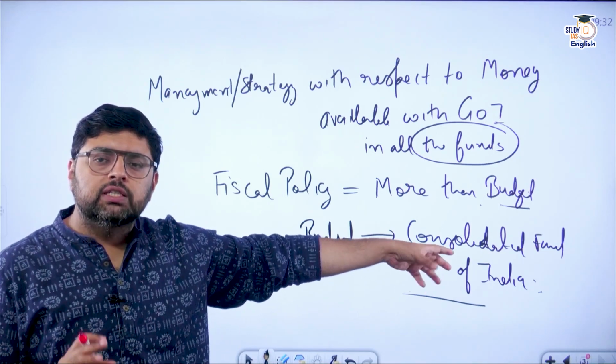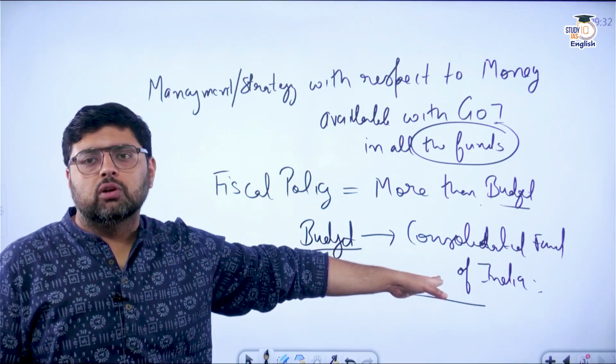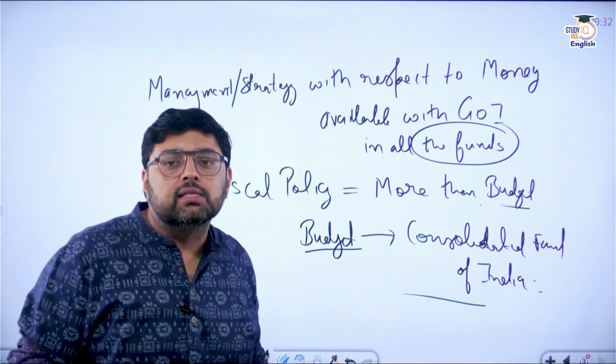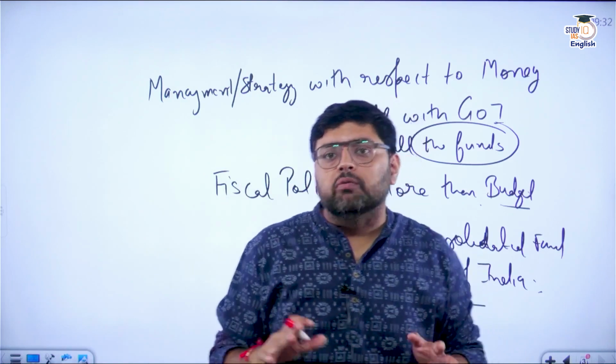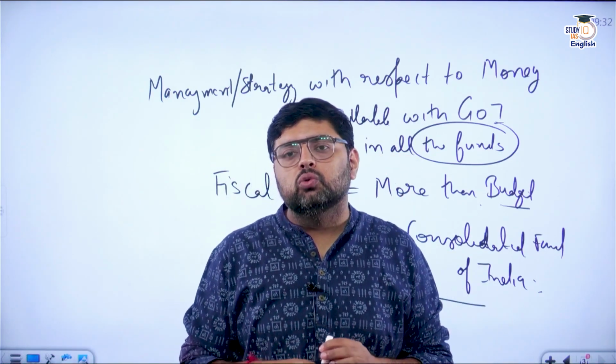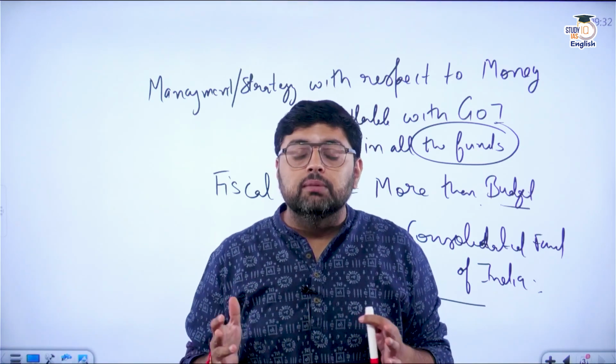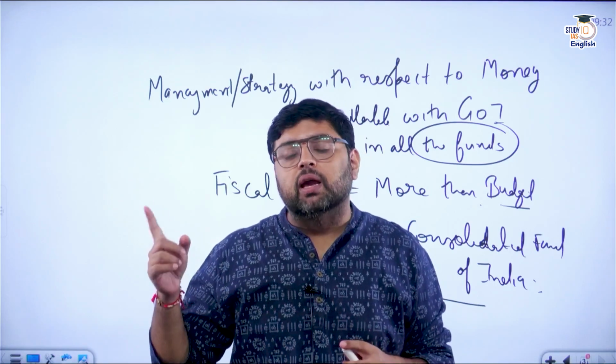Similarly, whatever fees and fines that you give to the government of India will go to the Consolidated Fund of India. But there are some people who are working, and they contribute money to the provident fund, or pension schemes. That money goes to the public account.